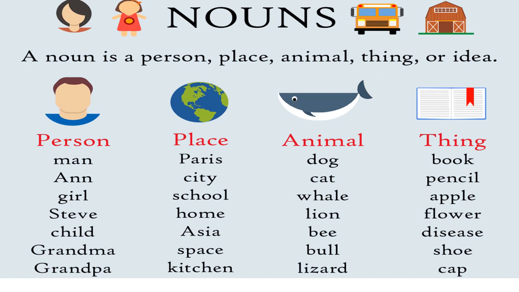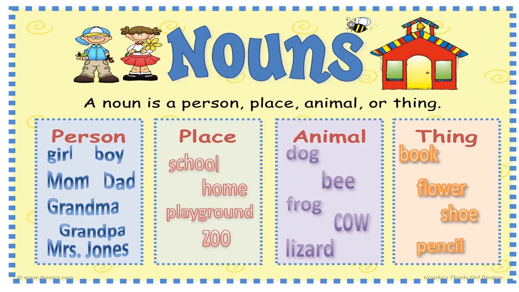Like for persons we say man, aunt, girl, Steve, child, grandma, grandpa. A place like Paris, a city, a school. So a general place or any specific place, animal, any like dog, cat, whale, all these together come under noun. Similarly, things like books, pencil, apple, then emotions like happiness, sorrow, all these come under noun. So once again I repeat, a noun is the name of a person, place, thing, animal or emotion. Okay, so girl, boy, mom, dad, grandpa, these are all things which we see around.